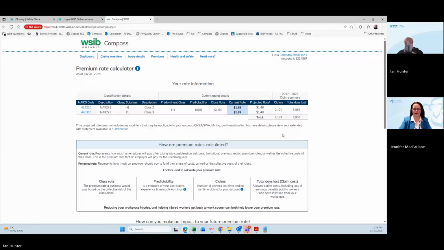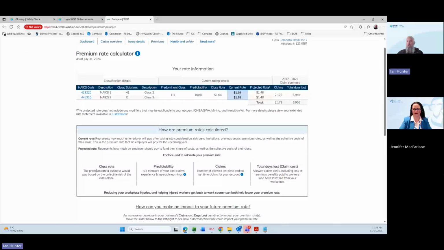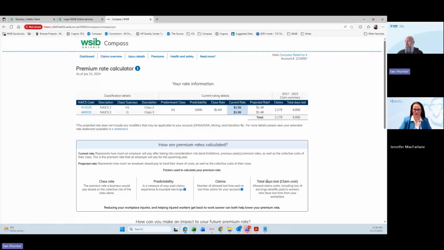When we talk about rate setting, rate setting is based on, we can see here, 4 different things: the class, the predictability, the claims, and it's typically the total cost.